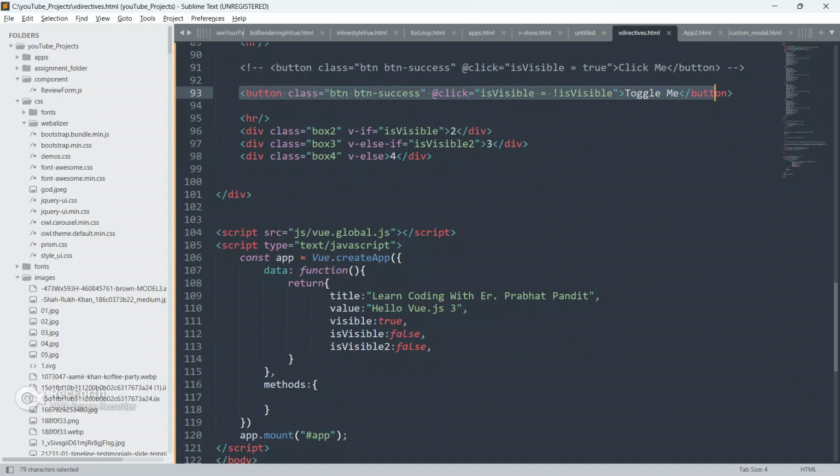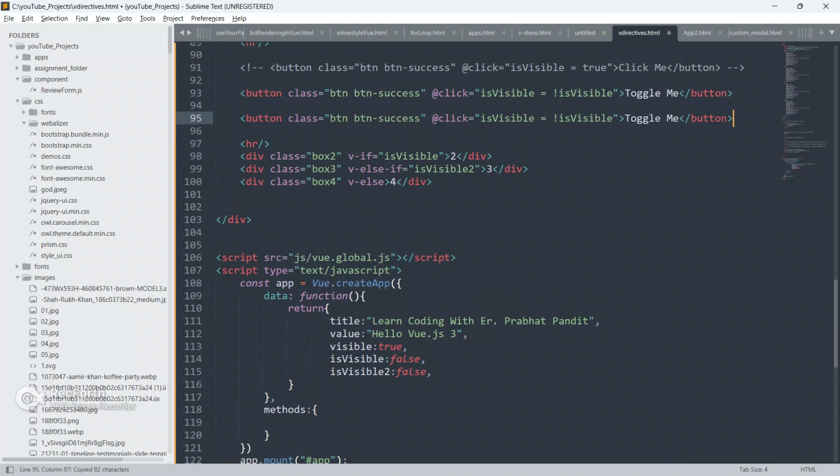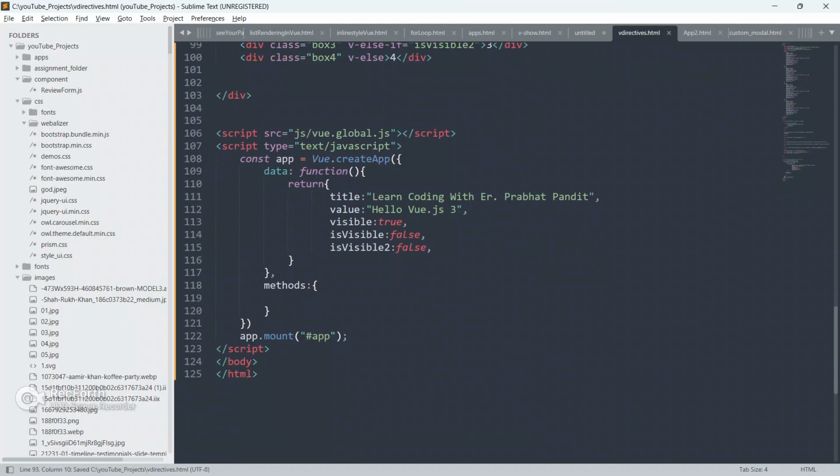So now let me just create a method again. Let me copy this button and paste it here. Let me comment this button also, and I am gonna create methods here.